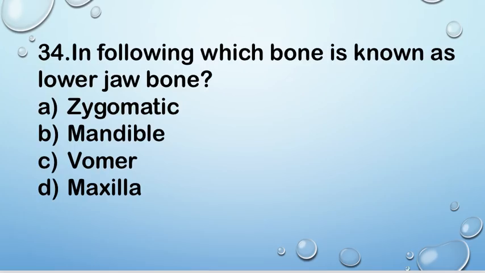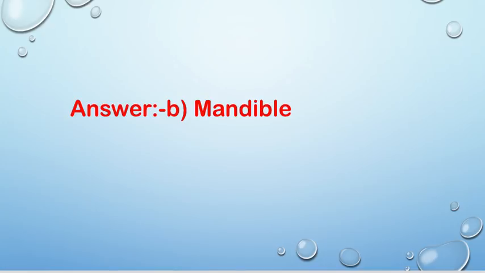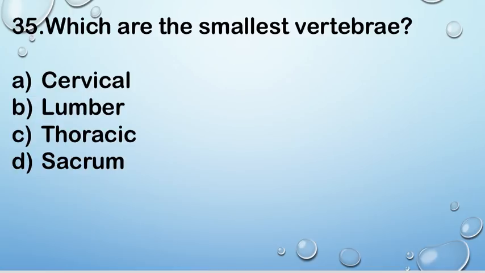Next question, number 34. In following, which bone is known as the lower jaw bone? A zygomatic, B mandible, C vomer and D maxilla. Right answer is B, mandible. Mandible is also known as the lower jaw bone, and maxilla is the upper jaw bone and mandible is the lower jaw bone.